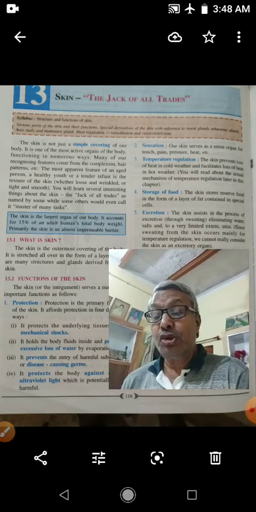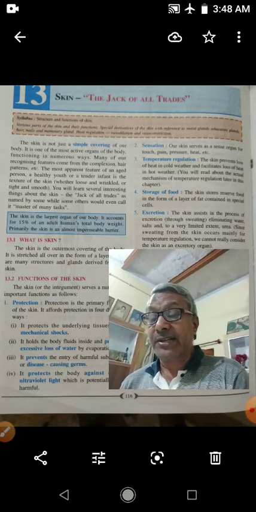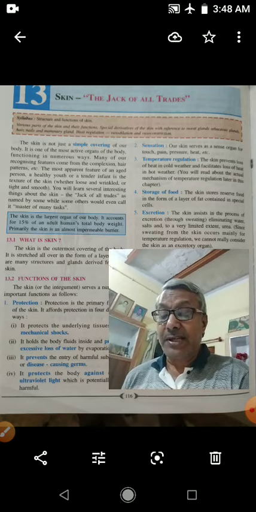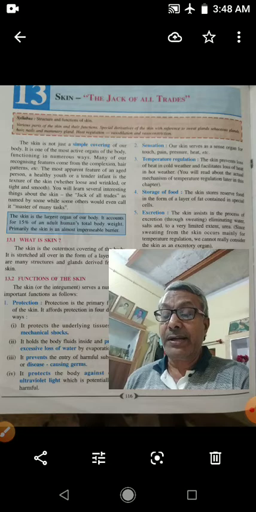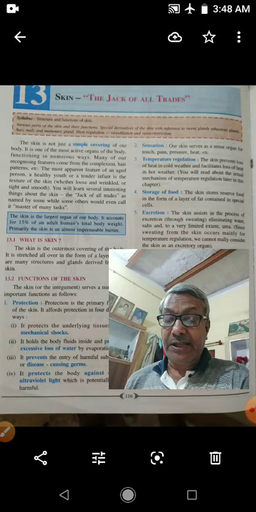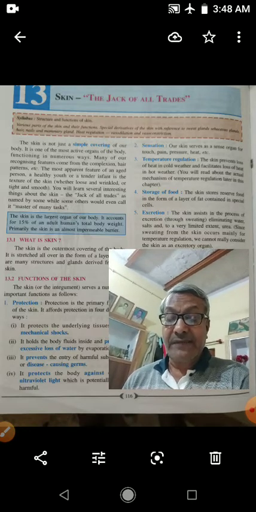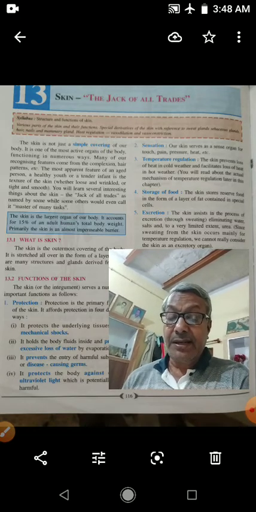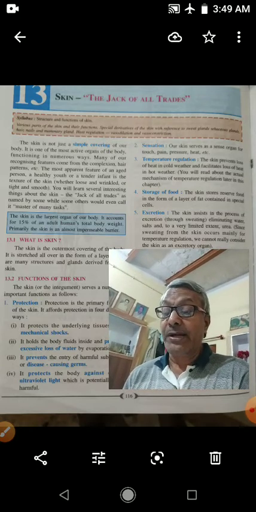The skin, together with the derivatives of the skin, is known as integument. So the skin and its derivatives form the integumentary system. The derivatives of the skin are hair, nails, sweat glands, sebaceous glands, and mammary glands. So skin and the derivatives of the skin together form the integumentary system.